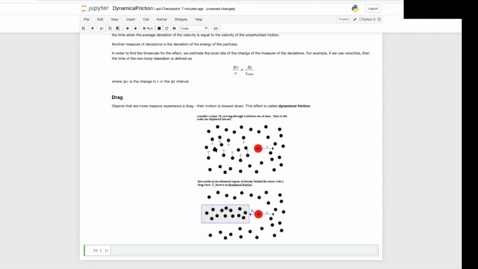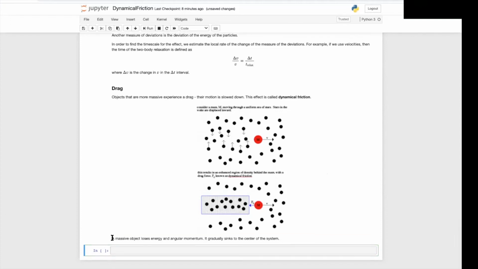The massive object will have passed, and then what happens is that the number density of stars in the wake is bigger than the number density of stars elsewhere. So this wake here, this enhanced wake, is going to exert a gravitational force on the object. This force acts just like a drag force if you had a marble that is traveling through honey. This drag is going to slow down the object as it travels through. Now, due to the drag, a massive object loses energy and angular momentum and gradually sinks to the center of the system.